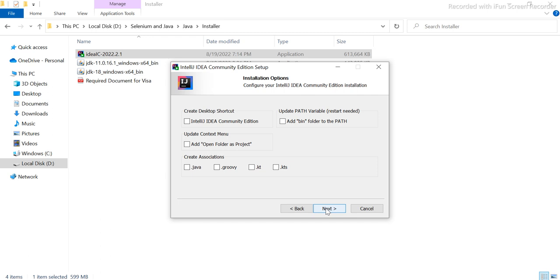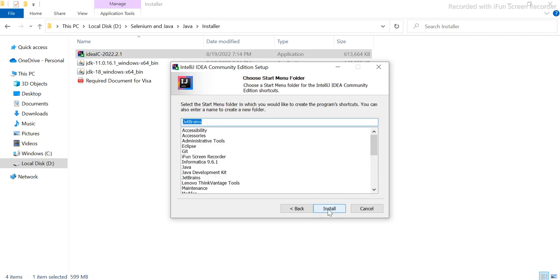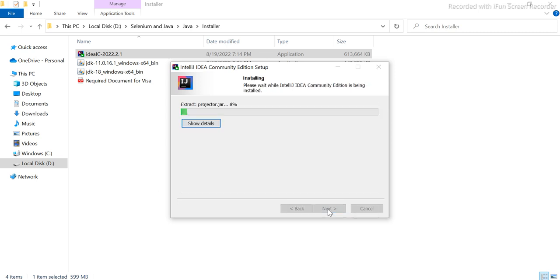I just want to say okay, add bin folder to the path. You just have to take care of this, because this will automatically add bin folder to the path. So this you have to check, keep this in mind. Now I'll say next, installed, nothing else is needed. Just say next, next, next.